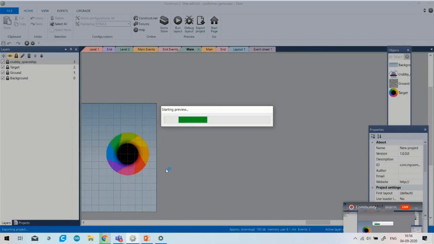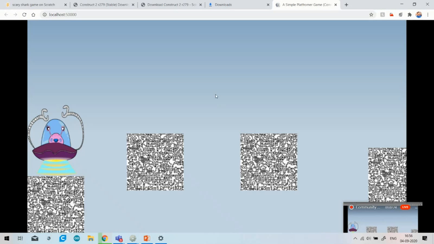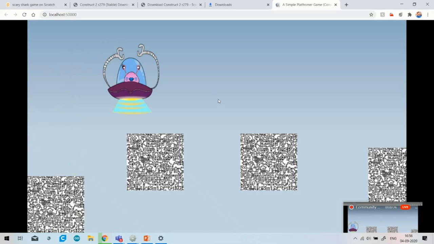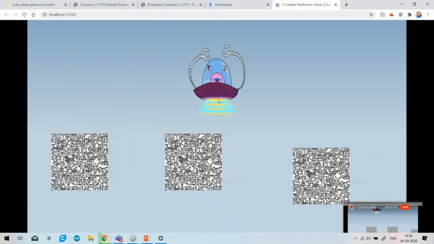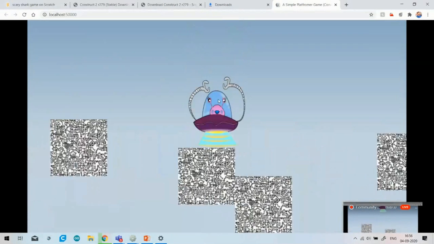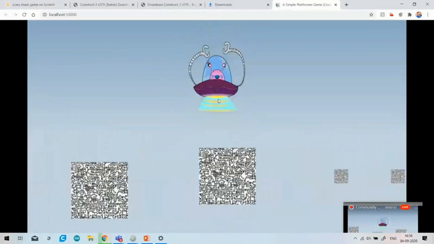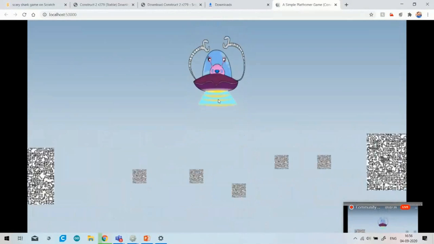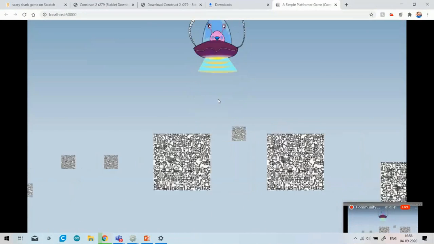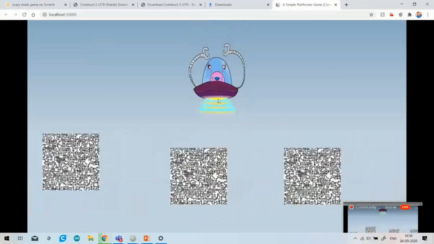It's a very simple platformer game, and this whole game you can learn through Planet Code. Okay, so you can learn by the Planet Code. I will give you all the links, that how you can go to the Planet Code and start learning. Also I will tell you how you can sign in on the Planet Code, where you start your own game development journey.